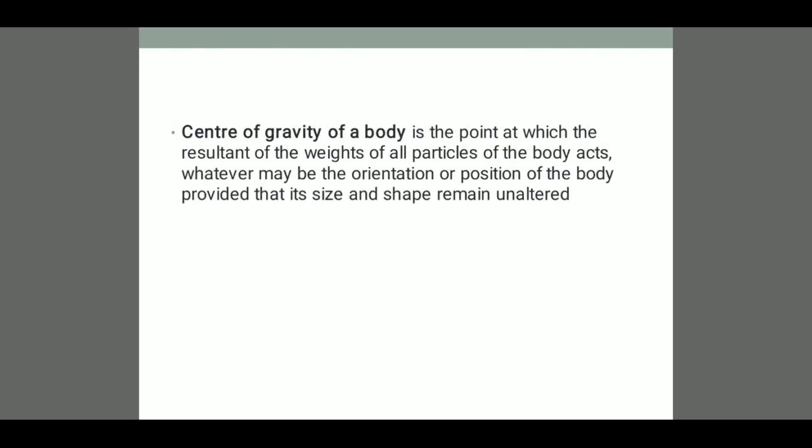After the different types of equilibrium, we have a topic known as center of gravity of a body. In this, I have given only the definition. What is meant by center of gravity of a body? The center of gravity of a body is the point at which the resultant of all the weights of the particles acts, whatever its orientation or position. This holds provided that the size and shape remain unaltered. That is the important thing you have to note in this topic: the size and shape remain unaltered.